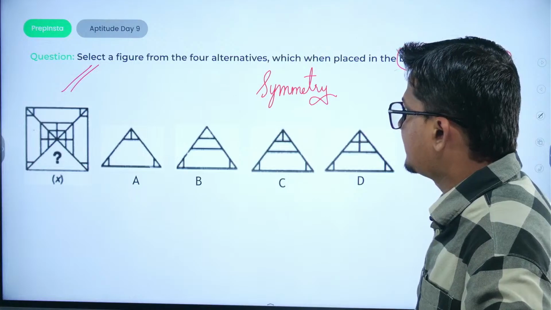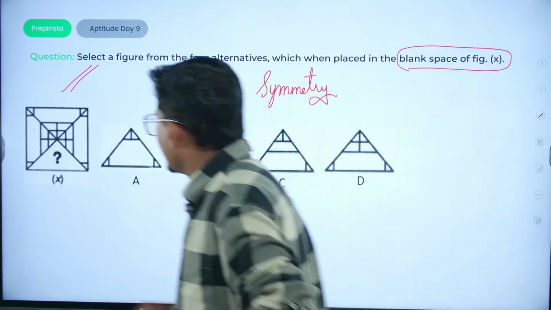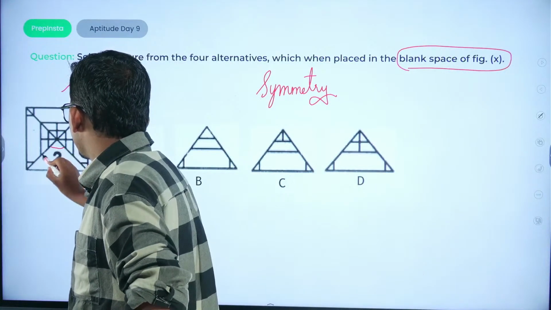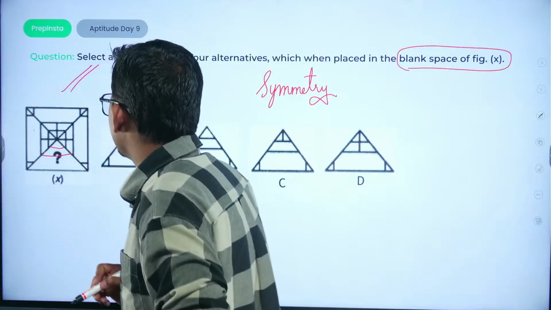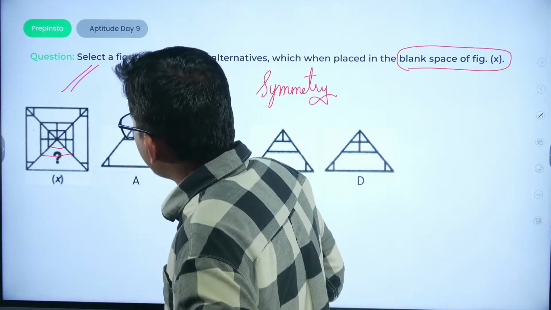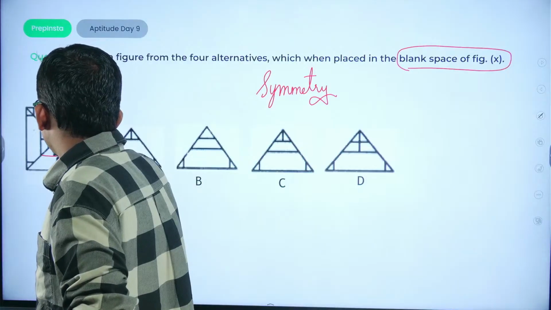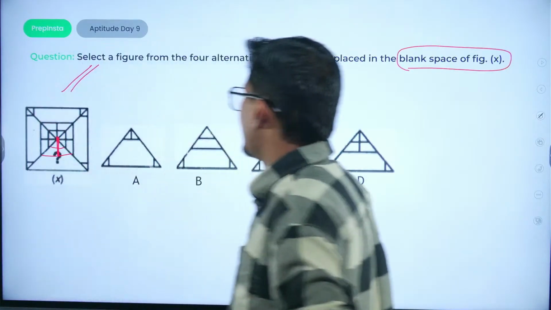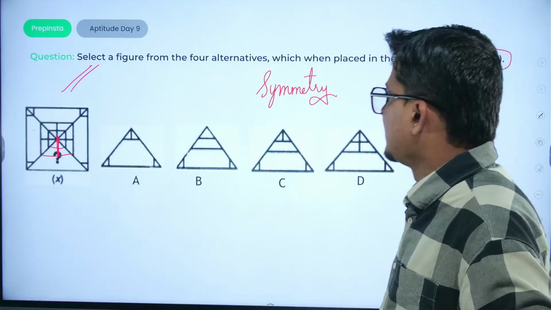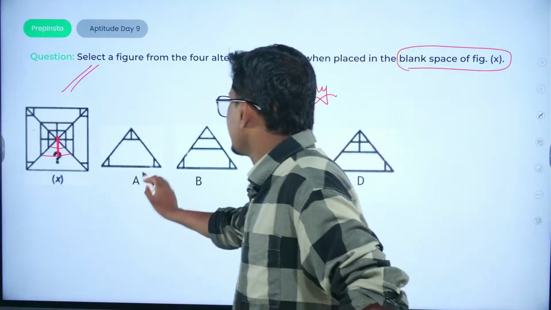So what would be the answer? If we check now, see, this would be completed and this would also be completed. In this manner we have to figure out, and also this would be cut from the topmost position. Okay, so this option would be incorrect.